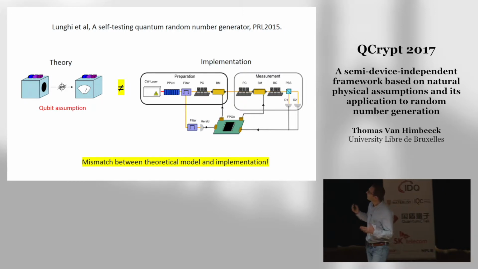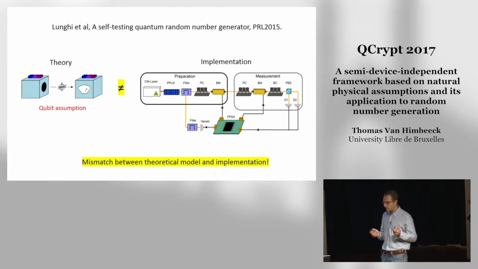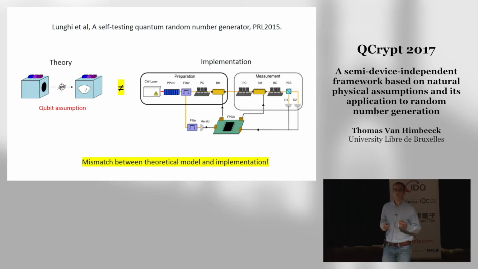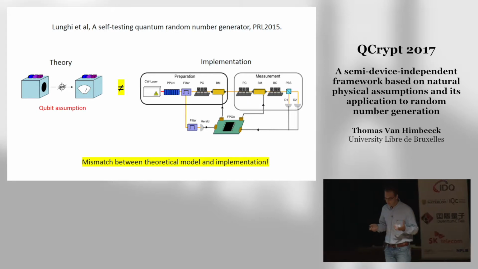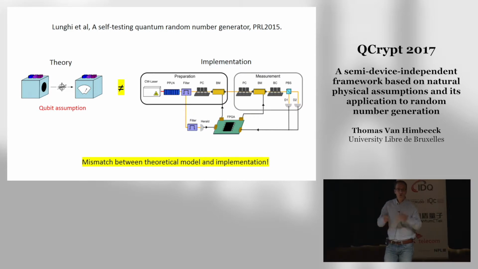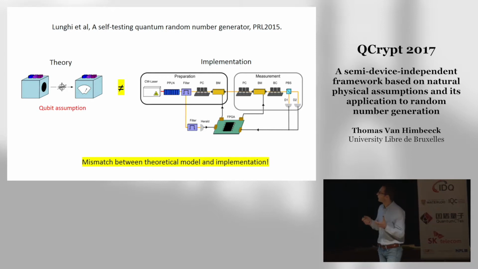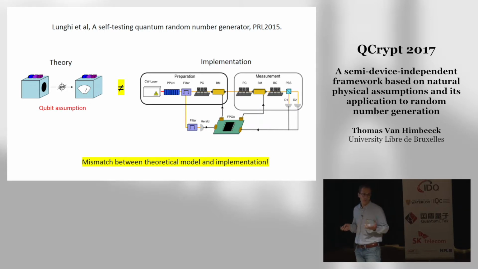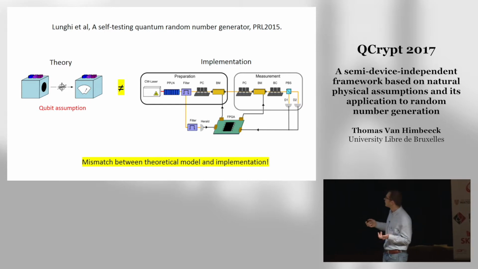And this example illustrates an important point, which is that the aim of device-independent or semi-device-independent approaches is not to base security on a reduced set of assumptions just for the sake of having few assumptions. The really important question is, does the theoretical model match the implementation, regardless of how many assumptions you have? So this is the important thing to consider, and this was not the case here.